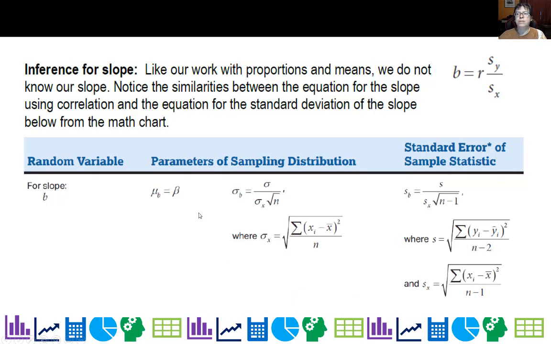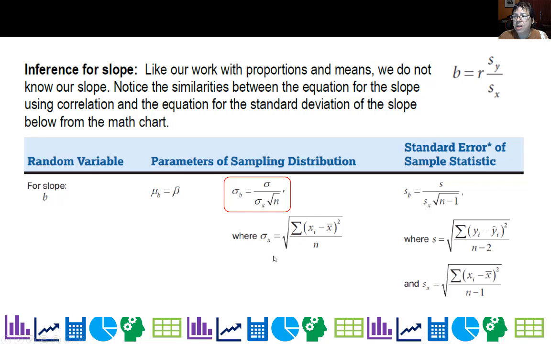So now that brings us to inference for slope. This is on your math chart under inference for slope. Your variable is b, our parameter is beta, and then here's our sigma for slope. So we have a standard deviation for slope, and that's our standard error based on a sample. Where sigma of x, you can calculate those on the statlet, and s is your residuals, and s of x is basically your standard deviation for your x values.